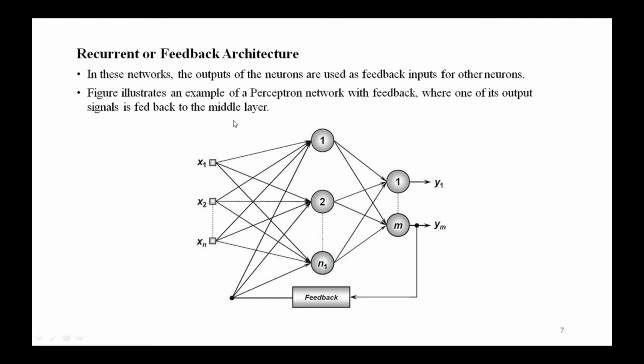This figure illustrates an example of a perceptron network with feedback where one of its output signals is fed back to the middle layer. So these output signals are feedback inputs to the middle layers. So this is recurrent or feedback architecture.